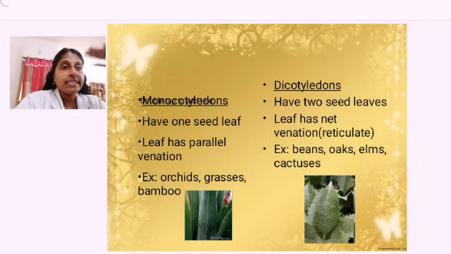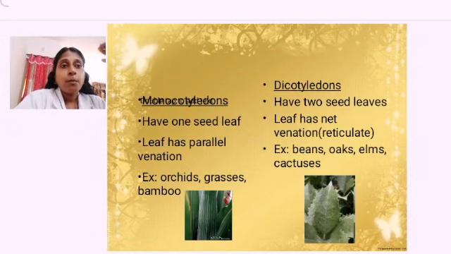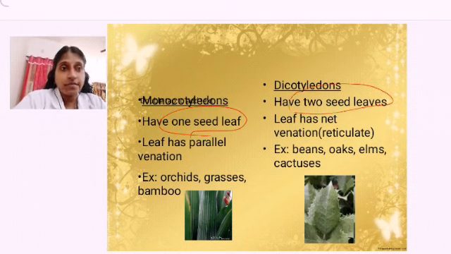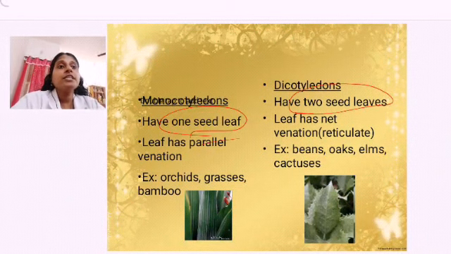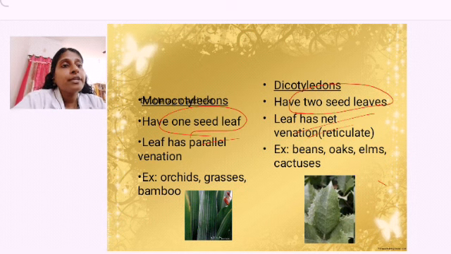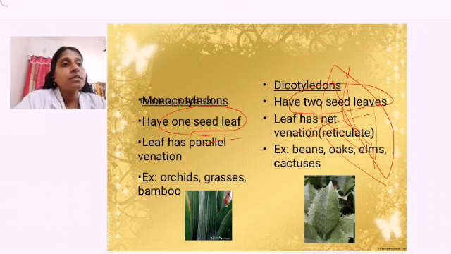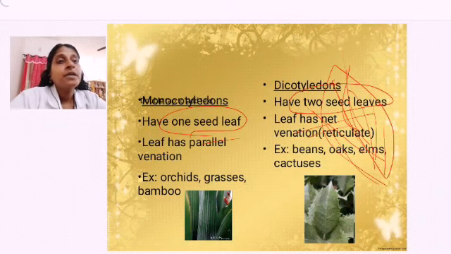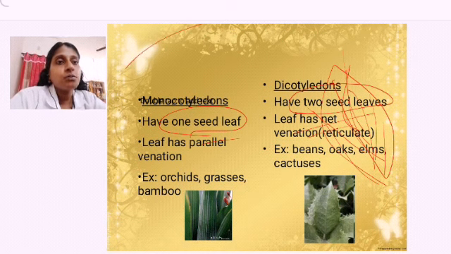So, the differentiation: monocotyledon, dicotyledon. Monocots have only 1 seed leaf, dicots have 2 seed leaves. Monocot leaves have parallel venation, in dicots it is reticulate venation. What do you mean by reticulate? Reticulate means you have a main axis and like a network the veins are arranged. Then it is called reticulate.